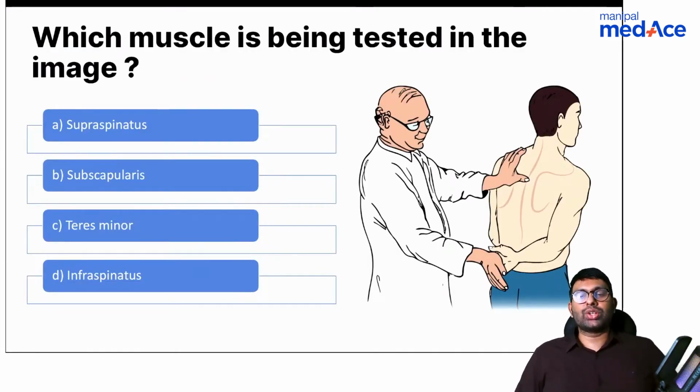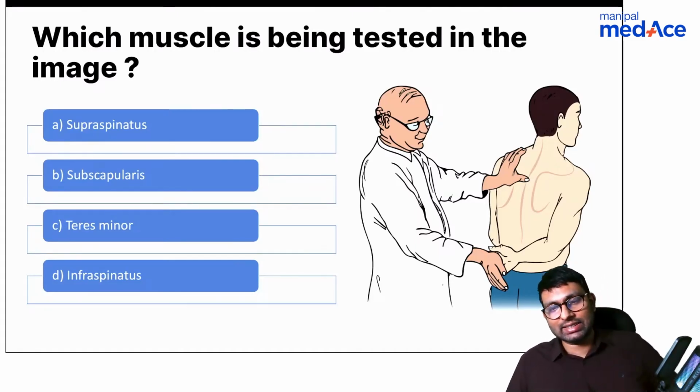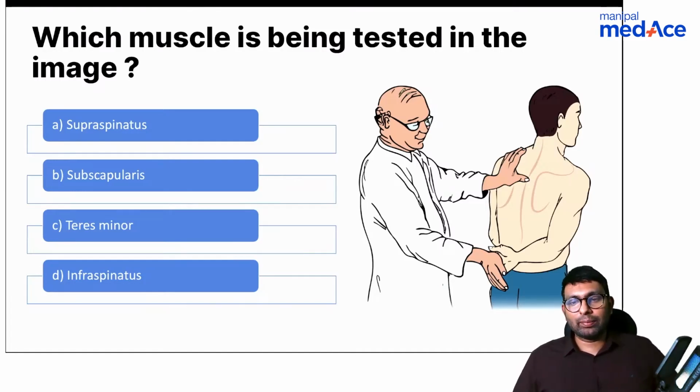Now let's go into another question. This is about rotator cuff muscles. Which muscle is being tested in this image here? Is it supraspinatus, subscapularis, teres minor, or infraspinatus? Also, if you can tell me which test it is, it will be an icing on the cake.